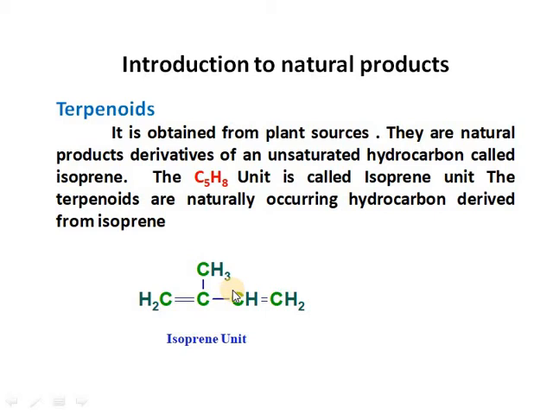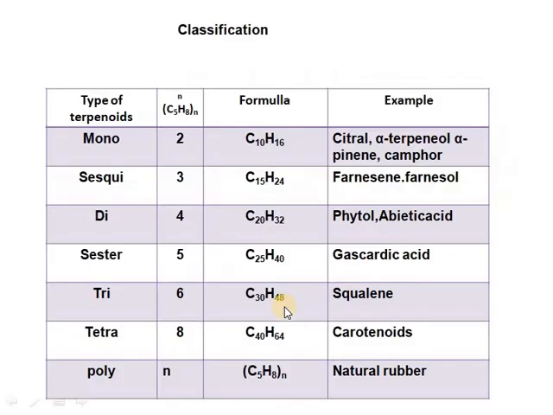Hence, they are sometimes called isoprenoids. So C5: carbons 1, 2, 3, 4, and these 5 carbons, and hydrogens H8. The C5H8 unit is called the isoprene unit.